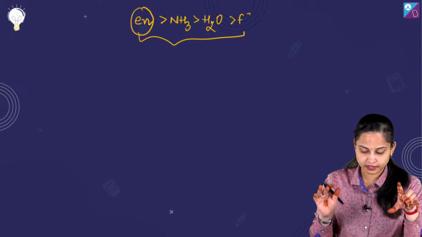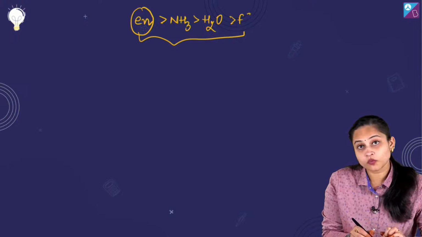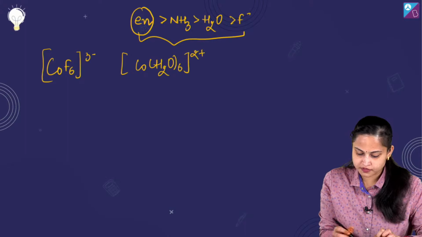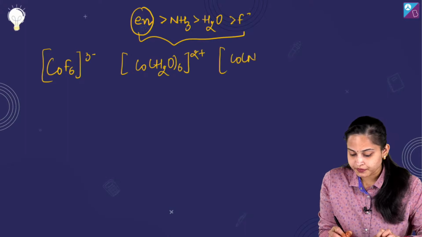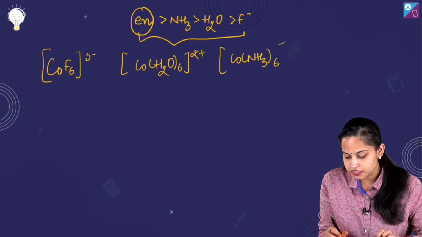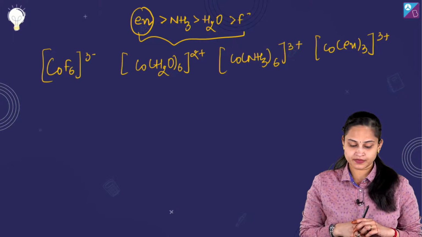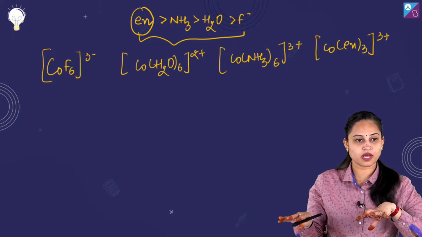That is absolutely clear. Okay, what we are actually having: [CoF6] 3 negative, I guess, yes. And then [Co(H2O)6] 2 positive. And then [Co(NH3)6] 3 positive. And then [Co(en)3] 3 positive. Isn't it? Yes, this is actually the case going to happen over here.